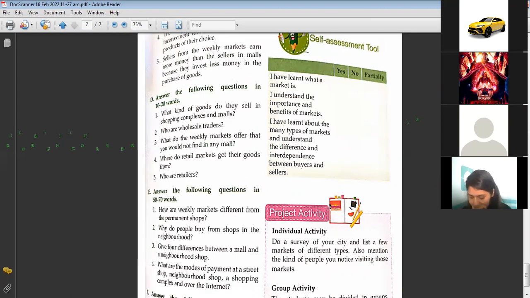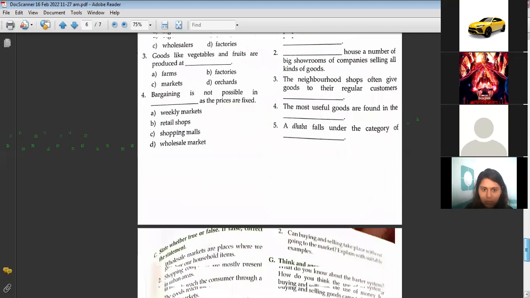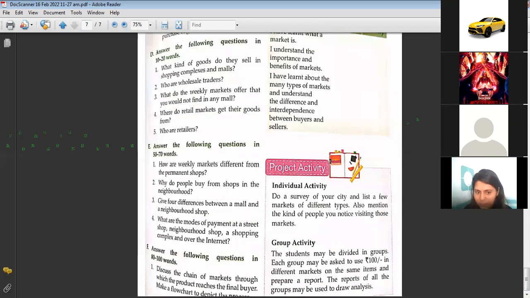Ma'am, in the first answer, the recap fourth point, where can we write it in full? I don't have the recap with me here. So tell me what the point is. Ma'am, recap point 4 is shopping complexes or malls sell branded and non-branded goods and invest a huge amount in their shops. No, I have told you to write the answers I have told you.